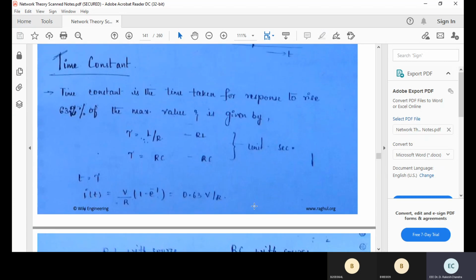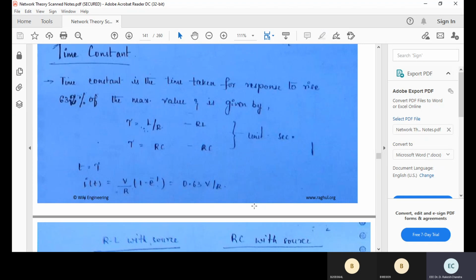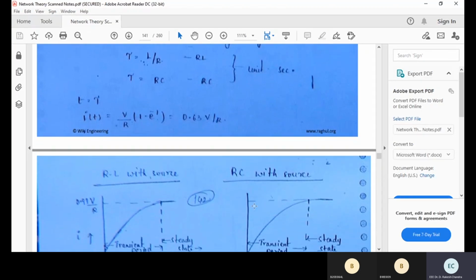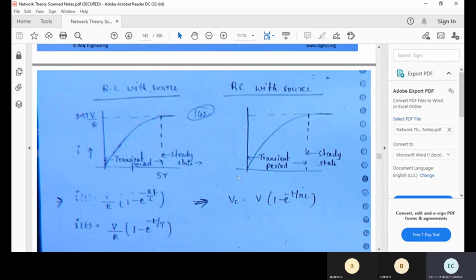So you just substitute in the current response of the series RL circuit when the source is present, and the response of the series RC circuit when the source is present. In that case, if you make your time constant equal to 1, you will get an outcome of 63.2% of the final value. If you substitute 5 time constants, it is nearly unity.